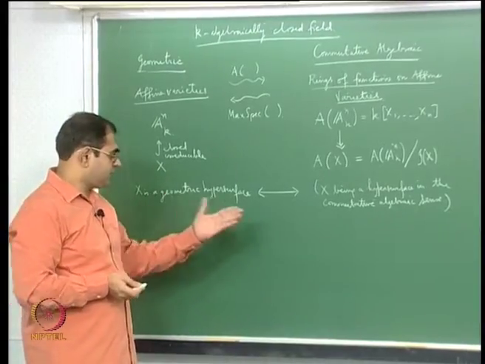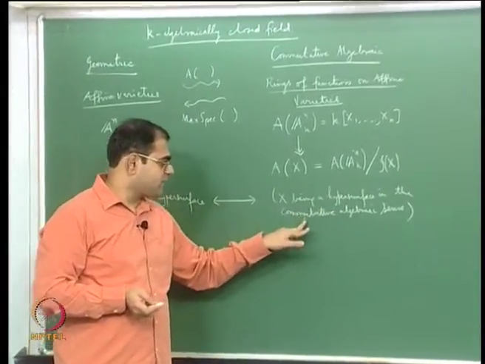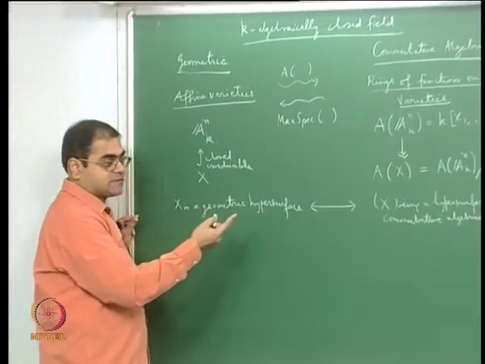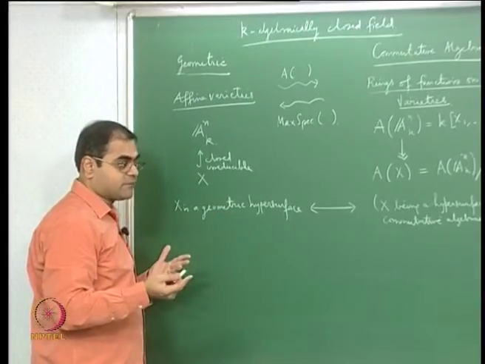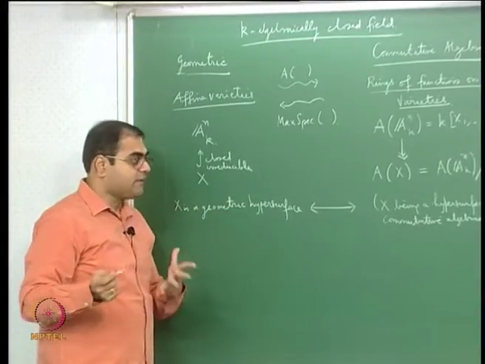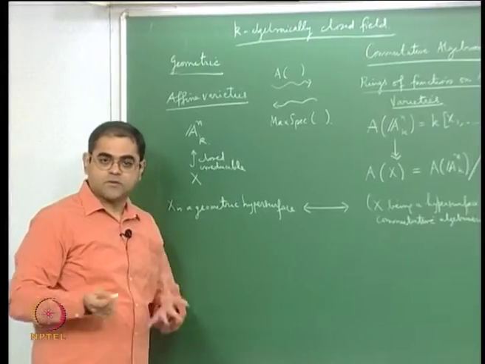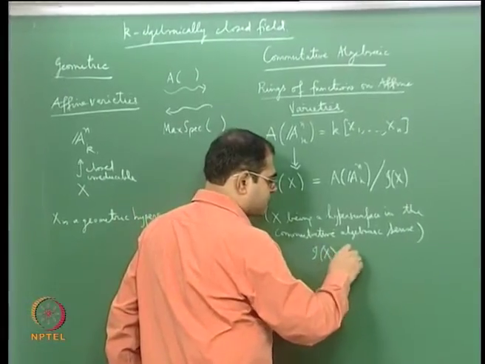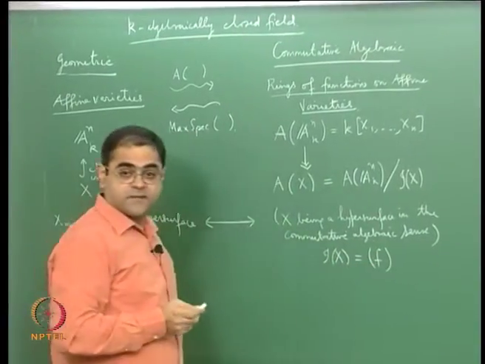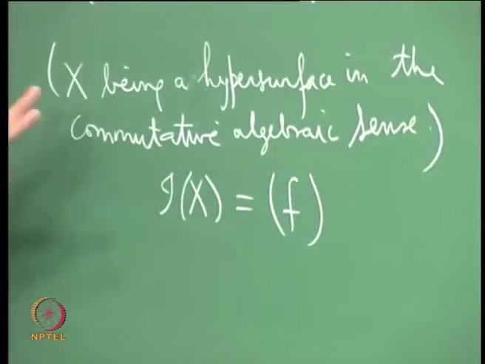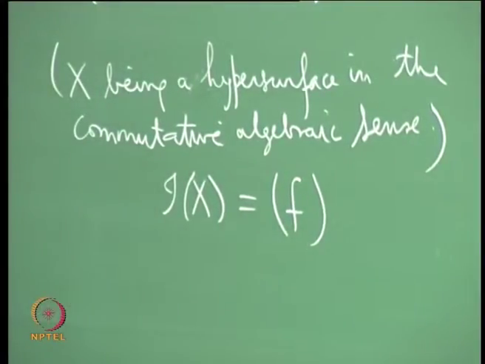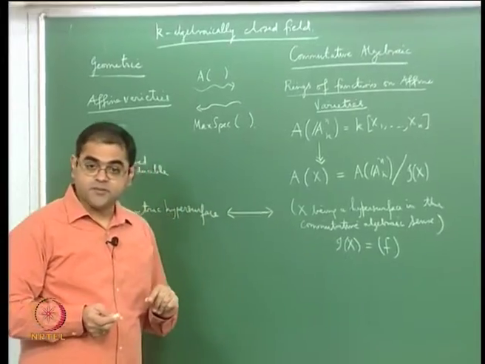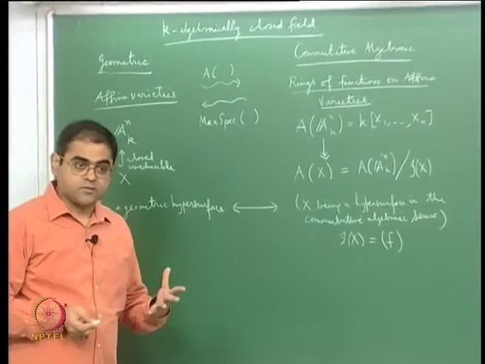X being a hypersurface in the commutative algebraic sense is something that is defined by a single equation. It's a locus defined by a single equation, so the condition is that I(X) is generated by a single polynomial f, and X is just the zero locus of that polynomial. Since I(X) is prime, f has to be an irreducible, non-constant polynomial.